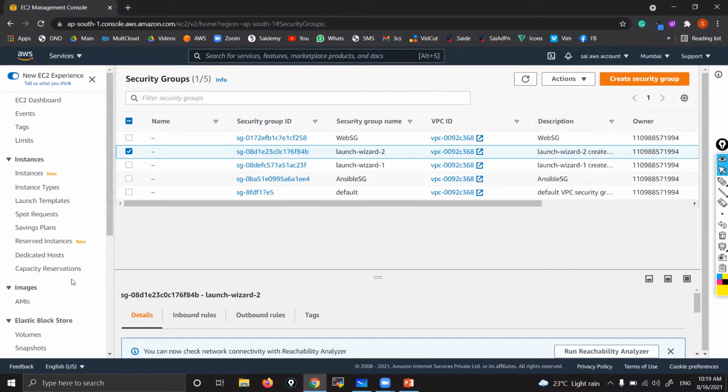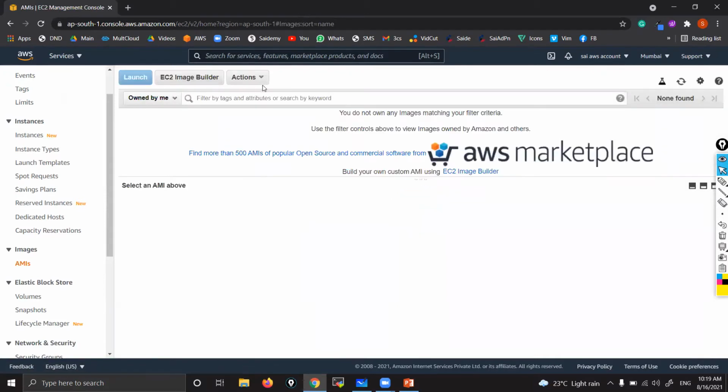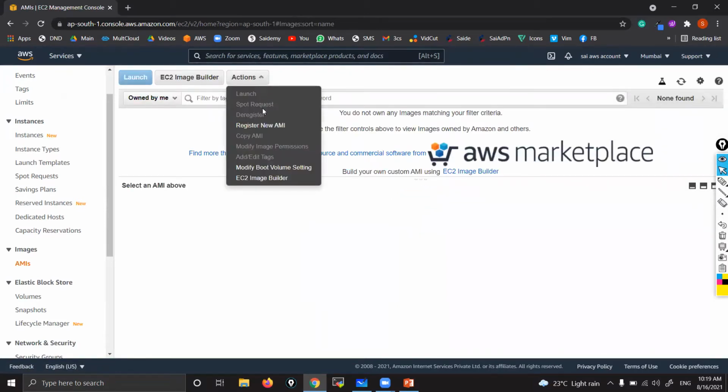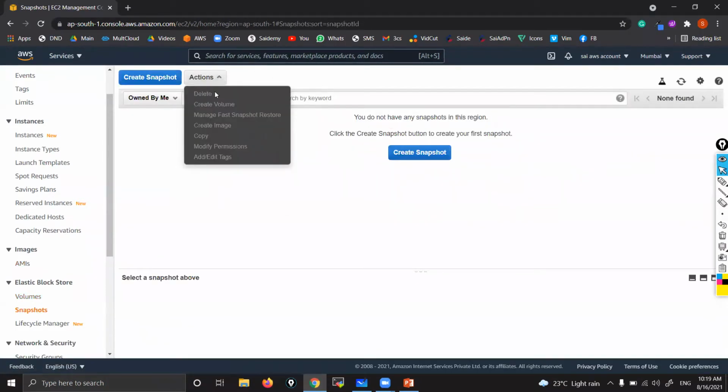Delete. If you go to AMIs, from where do you get that option? Here in actions, you get the deregister option. You can see it, deregister. And for volume snapshots, you will get the delete option directly. If you go to snapshots, actions, you can see delete. Correct? That is all.